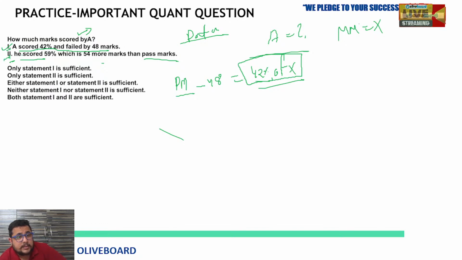Now second, he scored 59%, which is 54 marks more than the passing marks.